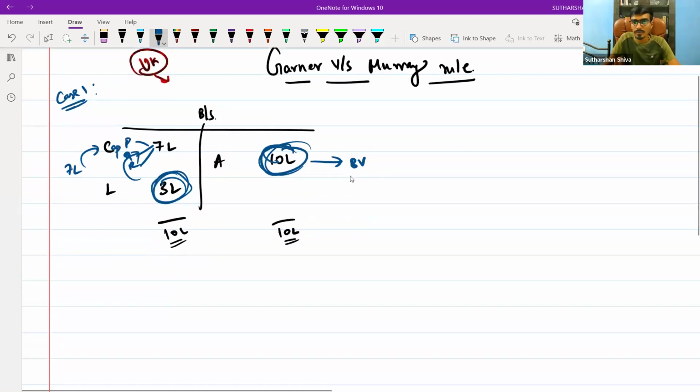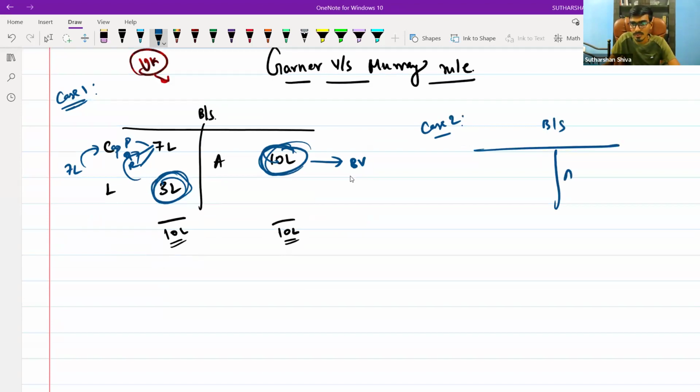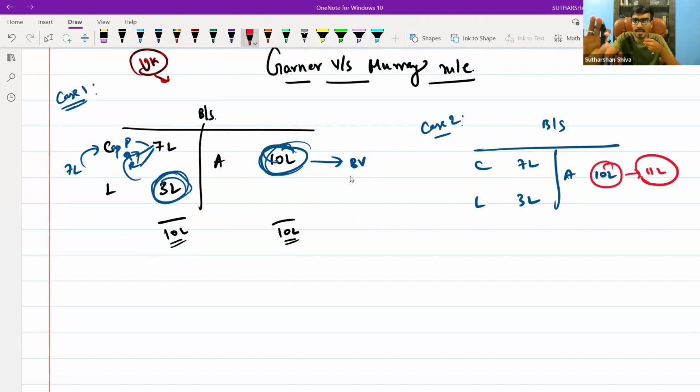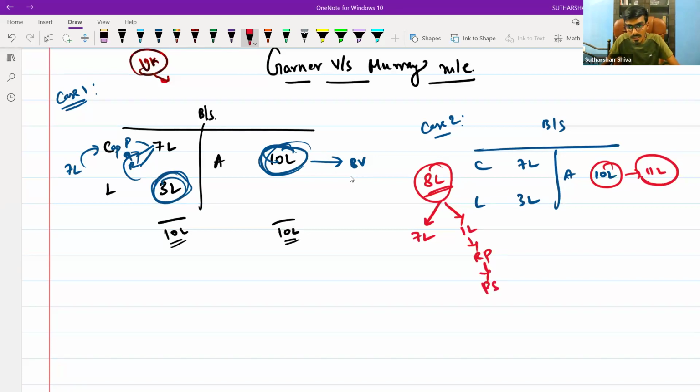Now come to case 2. Same balance sheet, same values. Asset is 10 lakh, liabilities is 3 lakh, capital is again 7 lakh. What if this 10 lakh has been sold at 11 lakh? I get 11 lakh in cash. From the 11 lakh I have paid 3 lakh. I am left with 8 lakh. How is this 8 lakh made up? 7 lakh of capital plus 1 lakh of realization profit. How will you distribute the realization profit? In the PSR. How will you transfer the capital? In the same PSR. So obviously this 8 lakh will be transferred in the ratio of PSR.